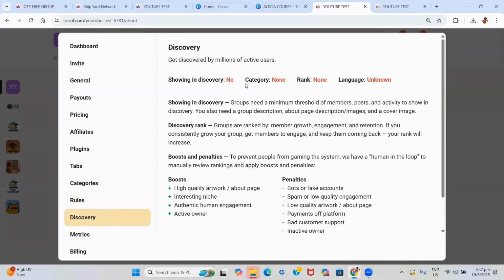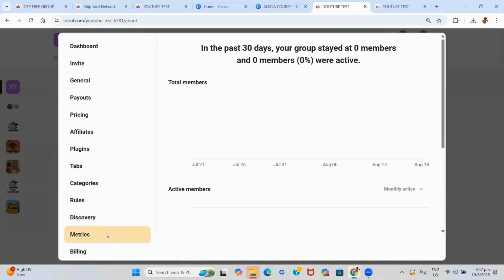And this is showing you, Skool is like a marketplace in a sense. So it will promote your community to other random people on the Skool platform. So once you start being active, it will show you if you're showing in discovery, what category you are in, what's your ranking, and all of that stuff. And then here you're able to see how active your members have been in the past day, past months, and all of that good stuff.